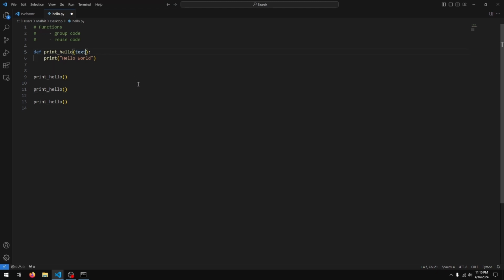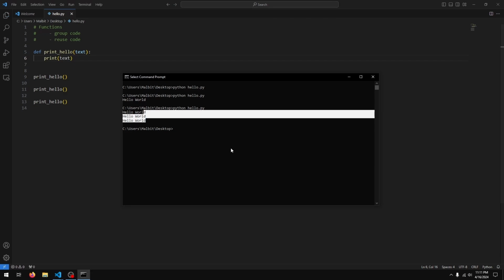So I'll just say text, and text will be what we print in the function, right? So inside my print, I'll just replace this with text. Essentially what's happening here is text is a variable that will store some data we give the function, and whenever we use text in the function, important, whenever we use the text in the function, it's going to refer to the data we supplied,